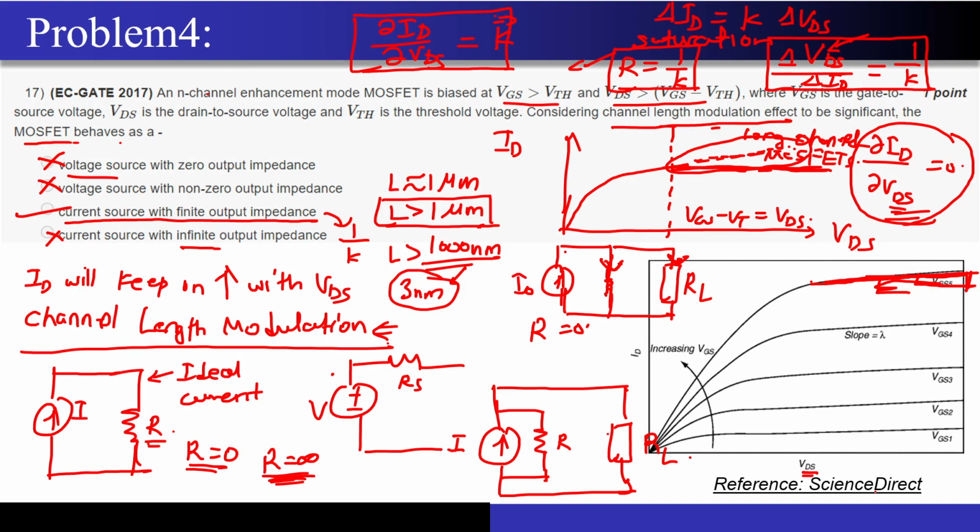Now the next problem that came in GATE was asking about when the MOSFET is suffering from channel length modulation. If you don't recall, I have told you that the channel shrinks, it pinches off, and after a certain point the channel may also vanish in this particular region. This is what we call channel length modulation. As VDS is increasing, your channel length will keep on decreasing. So based on this voltage, my channel length is now fluctuating.